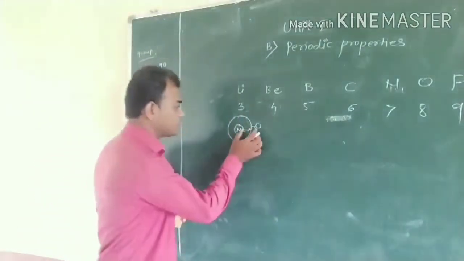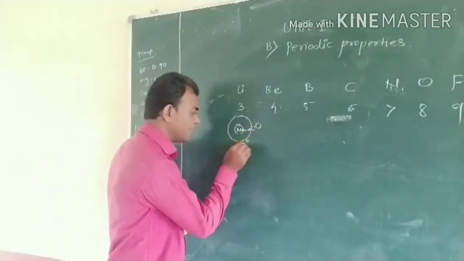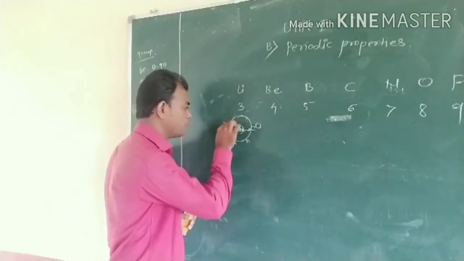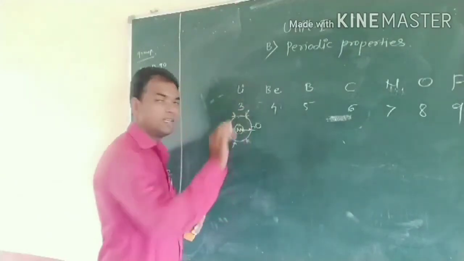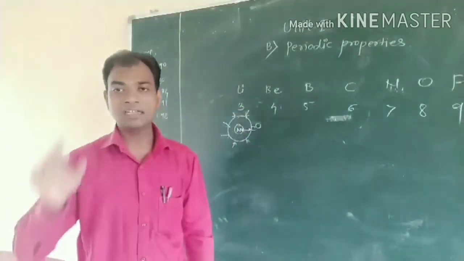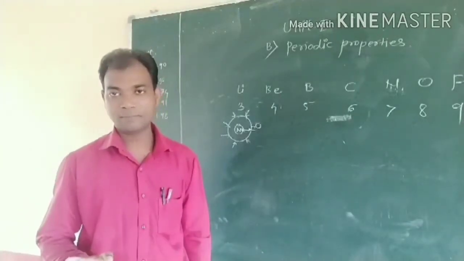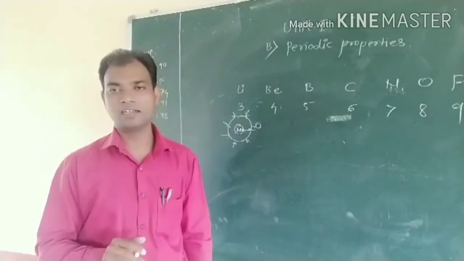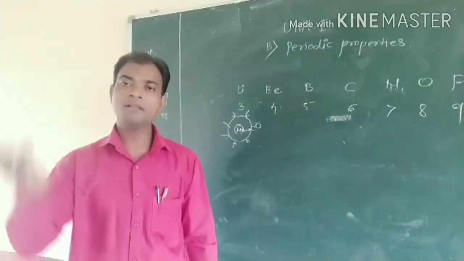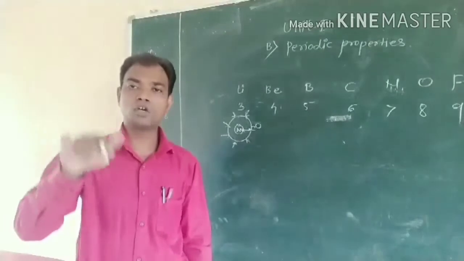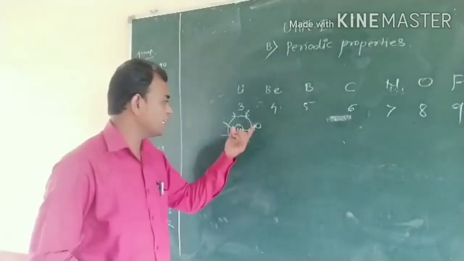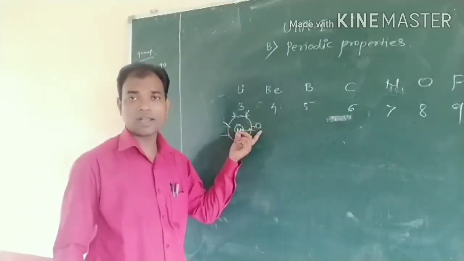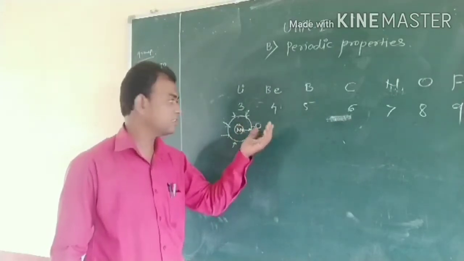That distance is the same. The electron gets added in the outermost shell, because in a period the main valence shell is constant and the electron gets added to that same main energy shell. At the same time the nuclear charge goes on increasing, so the attraction between the electron and the nucleus goes on increasing.